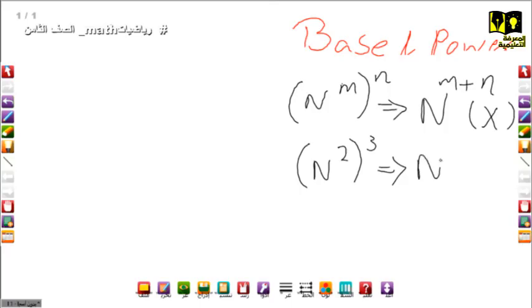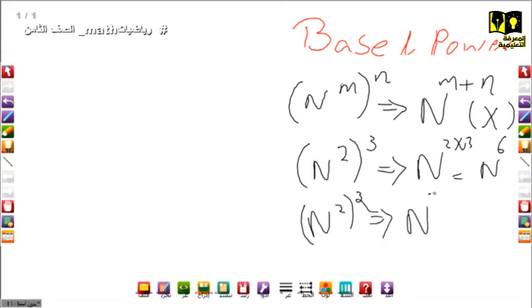That means n to the power 2 times 3, so it is n to the power 6. If we add the powers, we are going to get this result: n to the power 2, raised to 3, then it is n to the power 2 plus 3, that means equals n to the power 5, and this is wrong. Okay? So we can use numbers.